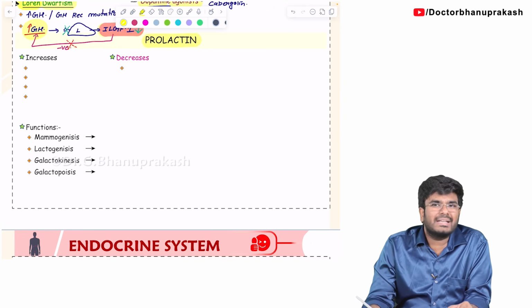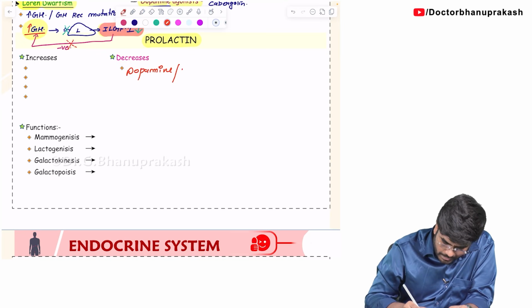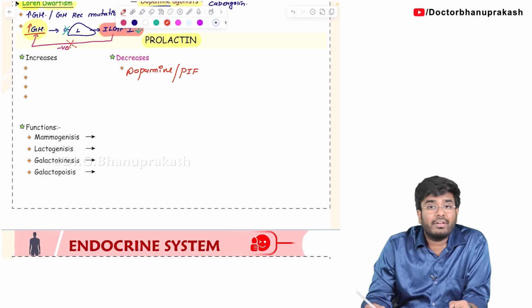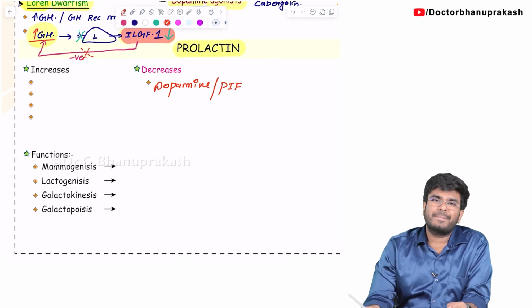Every student knows that it's dopamine which is going to decrease the prolactin. Dopamine decreases the prolactin. Yes, dopamine is also called prolactin inhibitory factor. It is the one which is decreasing the prolactin, everyone knows. But what are the conditions in which the prolactin level increases?